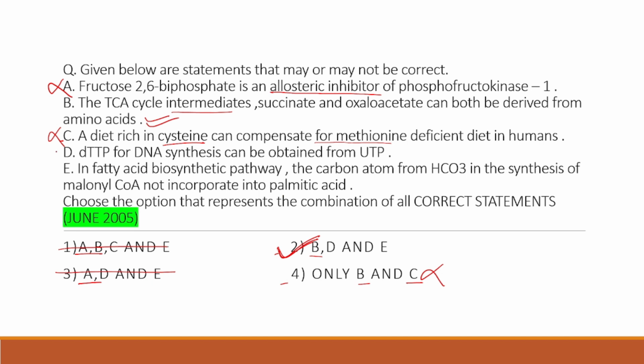Then we also look at these two statements. dTTP for DNA synthesis can be obtained from UTP. Yes, correct. In the fatty acid biosynthetic pathway, the carbon atom from HCO3 in the synthesis of malonyl coenzyme A is not incorporated into palmitic acid. This is also right. Although we haven't studied these two points, or have only studied one of them, I have included this topic in this question. So answer number 2 is correct.